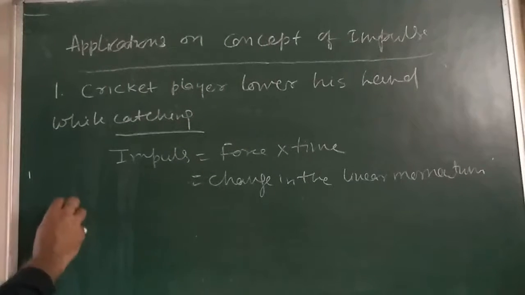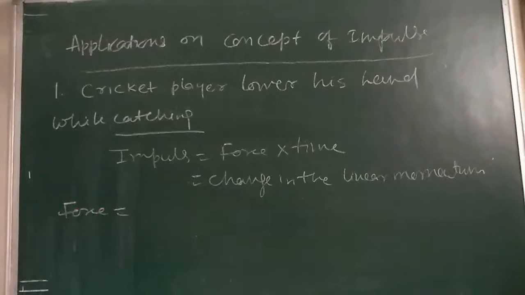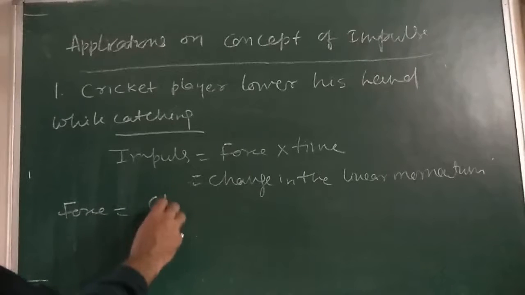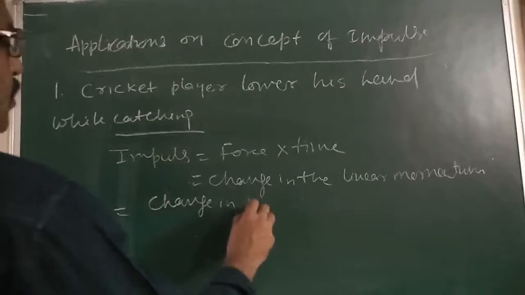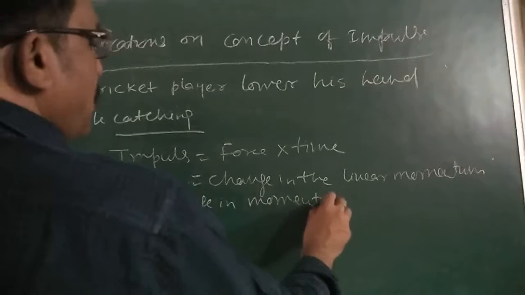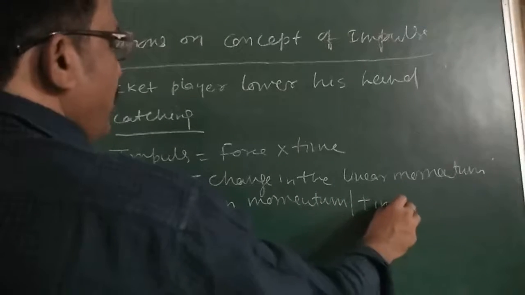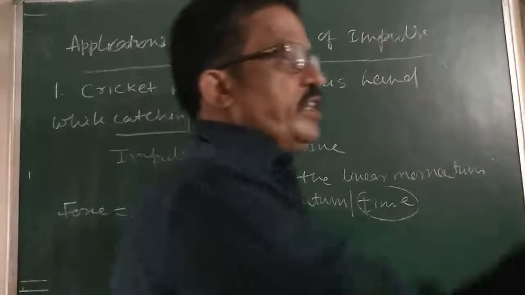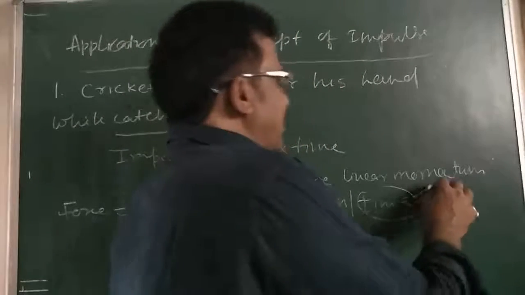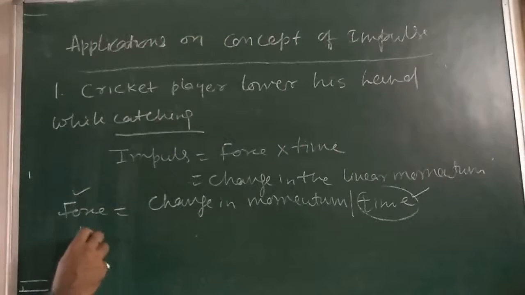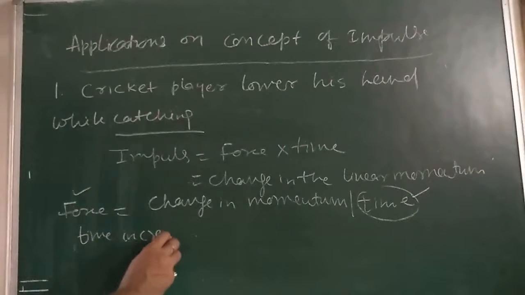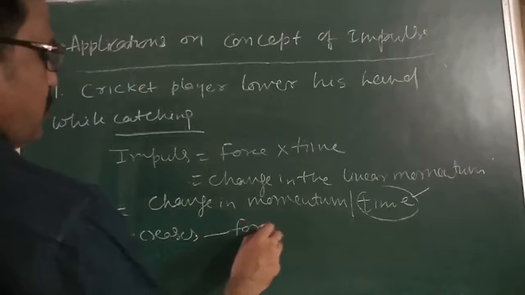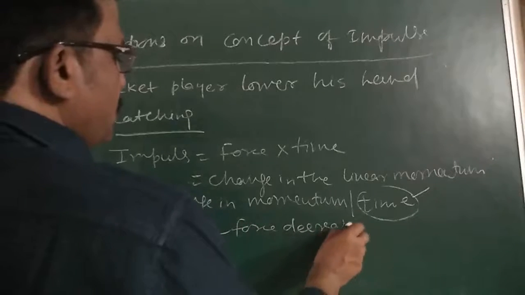Or I can say force is equal to change in momentum divided by time. That we know. Therefore, by increasing the time, when he lowers his hand, time increases, force decreases. Time increases, force decreases. This is very much clear.